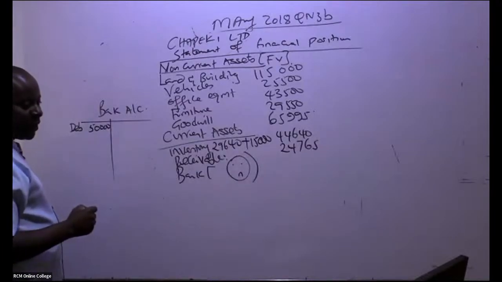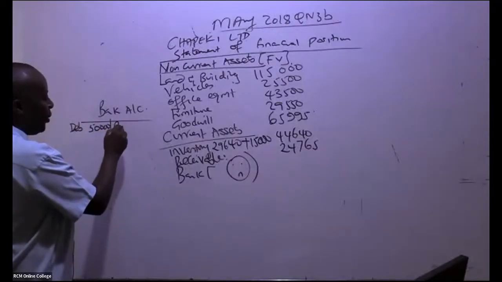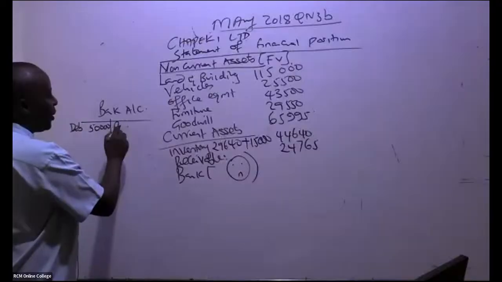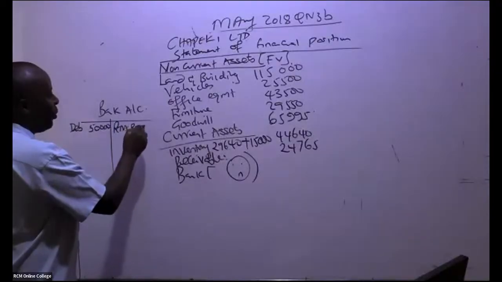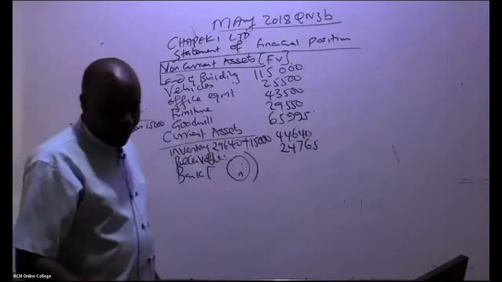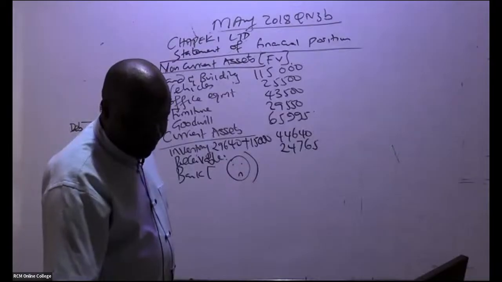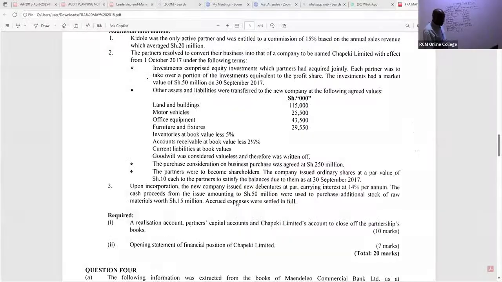And then remember, immediately we bought raw materials. Raw materials bought, this was 15,000. And there is something else that we did with this money. Accrued expenses were settled in full.